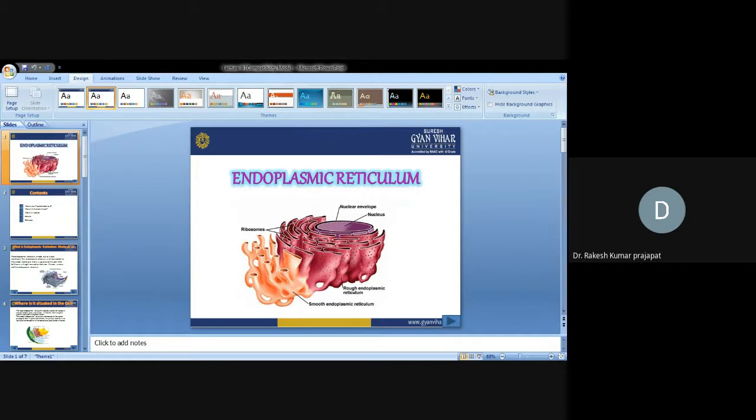There are cisternae also attached to this endoplasmic reticulum. There is one side at which ribosomes are not present, and this is known as smooth endoplasmic reticulum, and where the ribosomes are attached, that is known as rough endoplasmic reticulum.